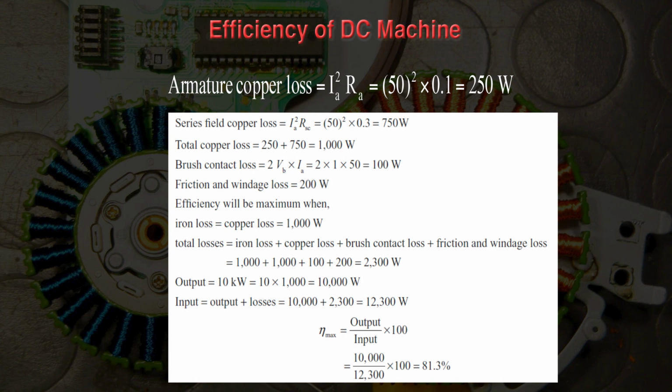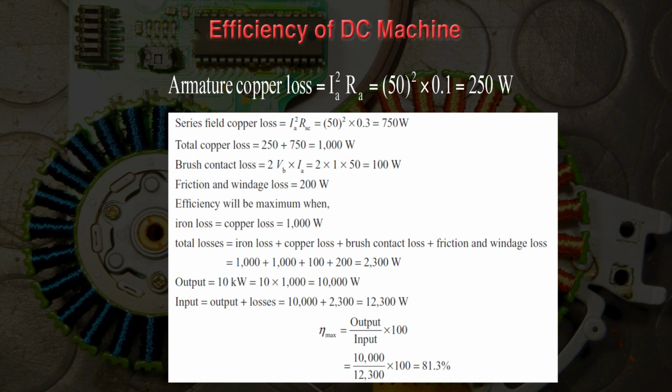It can be written as Isc square into Rsc because it is a series motor. So Isc is equal to this load current, or you can say armature current, so this value is also 50 ampere. So series field copper losses is 50 square multiplied by 0.3. It comes to 750 watt. So total copper losses is 250 plus 750, so it comes to 1000 watt.